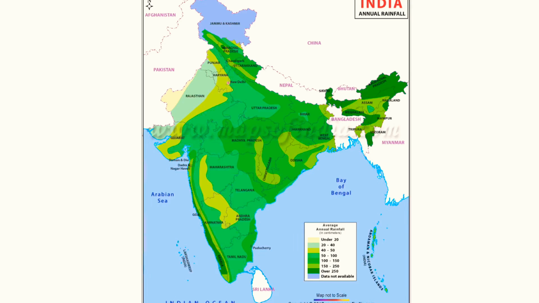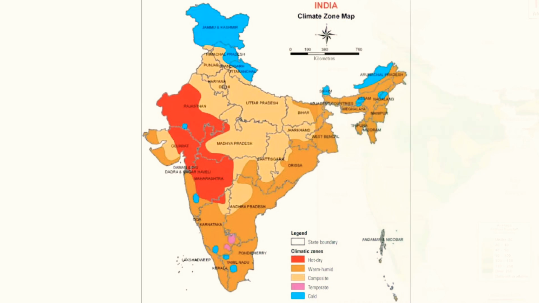Now look at the following maps: India rainfall and India's climate, and look at all the places where the rainfall is less and where the rainfall is heavy and dry places.